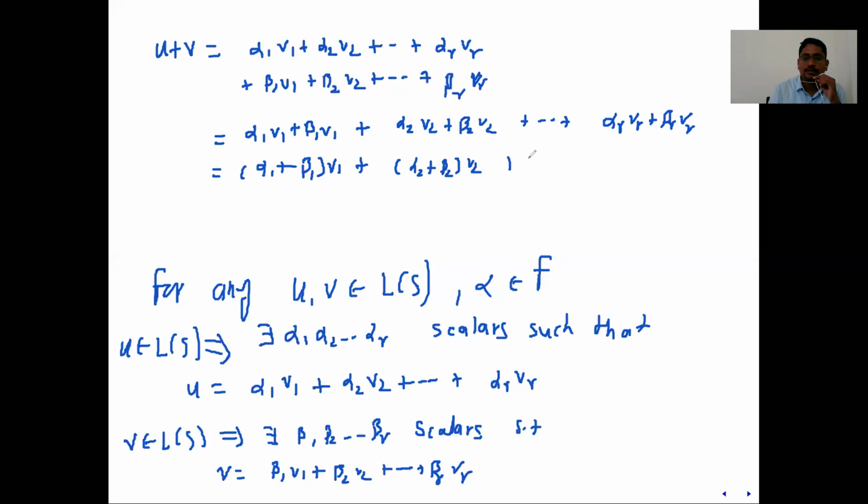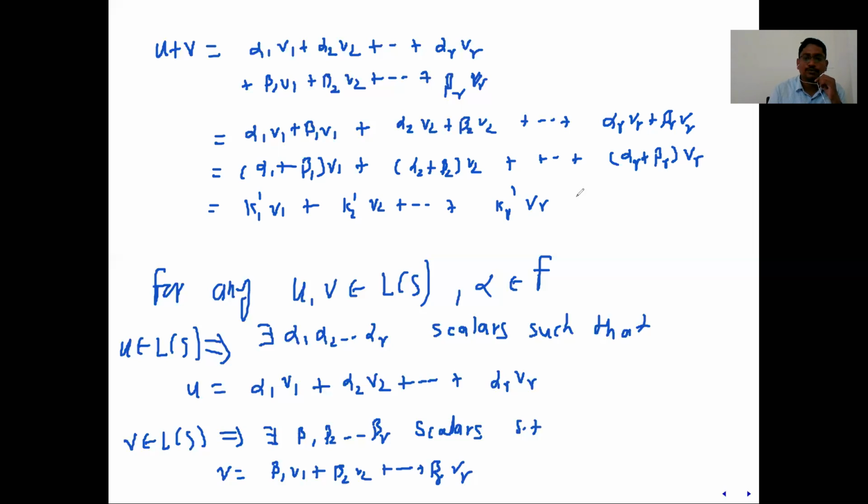Alpha i, beta i are the scalars, and addition of scalars is again a scalar. You can call it k1 dash, k2 dash, kr dash also. Alpha r, beta r, vr. So for simplicity, one may call it k1 dash, another coefficient k2 dash, and so on, kr dash, vr.